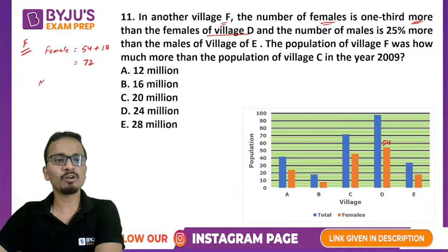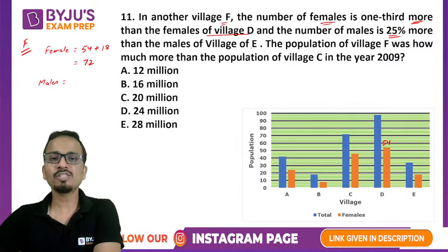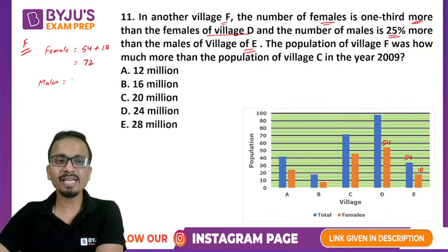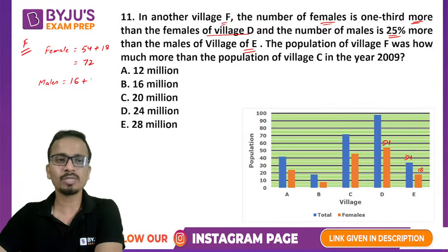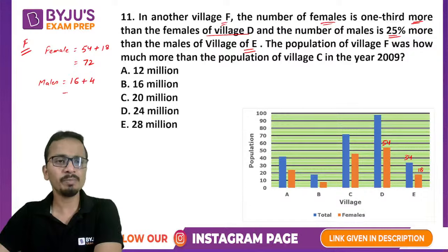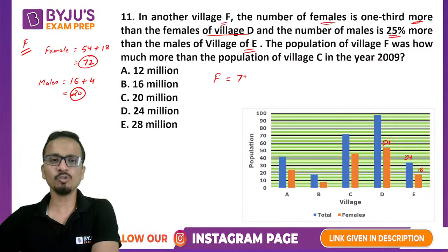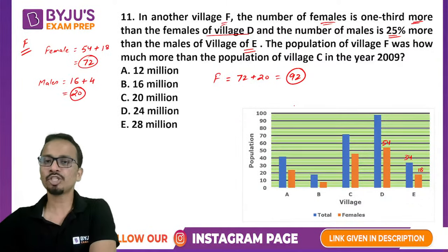Now let's talk about the number of males. The number of males is 25% more than the males of village E. Males of village E will be 34 minus 18, that is 16. So the number of males in village E is 16, and the number of males of village F is 25% more than this value. 25% of 16 will be 4, so the number of males will be 20. So the total population of village F will be 72 plus 20, and that is 92.